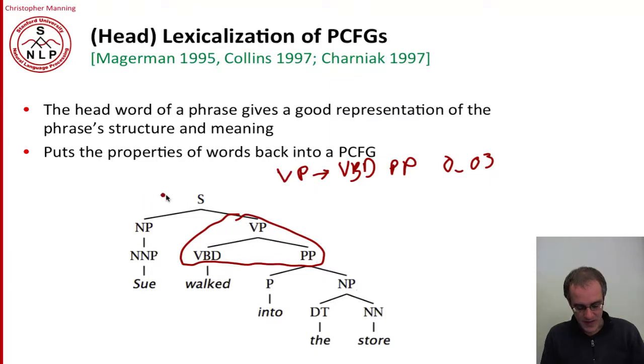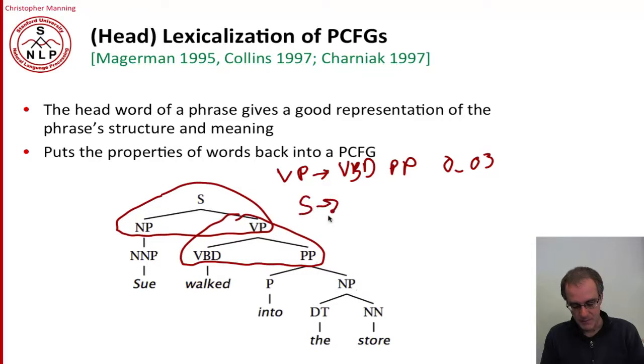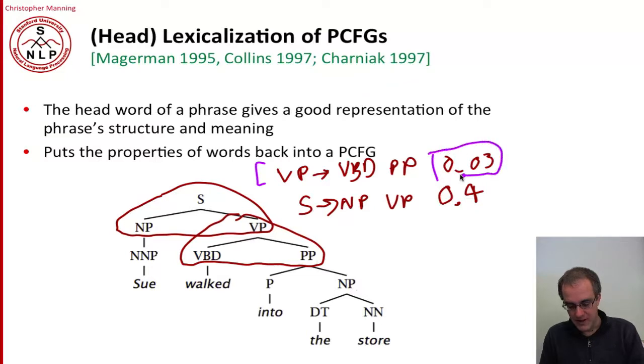Or similarly, we have other rules, so that we have up here a sentence goes to NP VP rule. And that would have a much higher probability, maybe 0.4 or something like that. But the really important thing to notice is that these rules make no reference whatsoever to actual words. So this is saying that overall about 3% of verb phrases consist of a past tense verb and a prepositional phrase. But whether that's likely or not depends an awful lot on which verb we're dealing with.